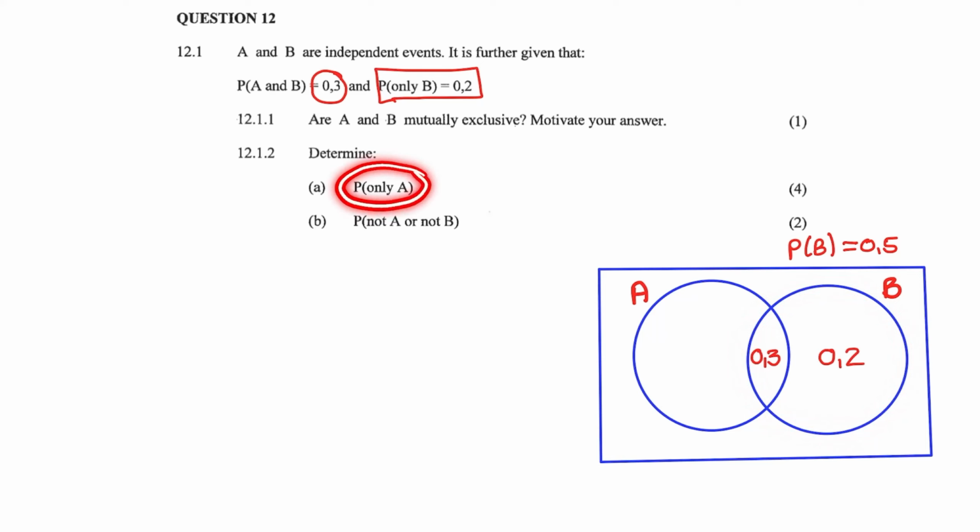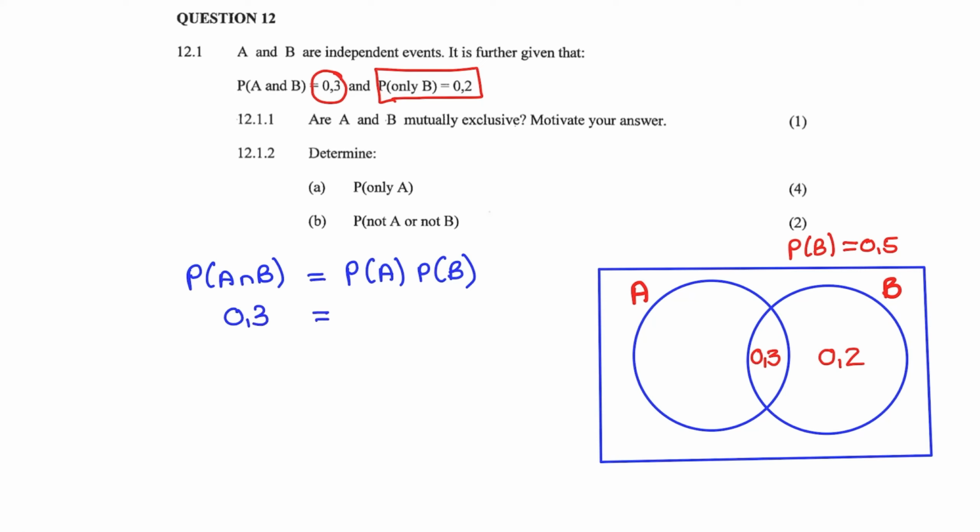And to find A only, we know that these two are independent events. And the rule is that if A and B are independent, then the probability of A and B will be equal to the probability of A times the probability of B. And we know that the probability of A and B is 0.3. We don't know the probability of A, and the probability of B is 0.5 and not 0.2 because it said only B. So remember to include the intersection.